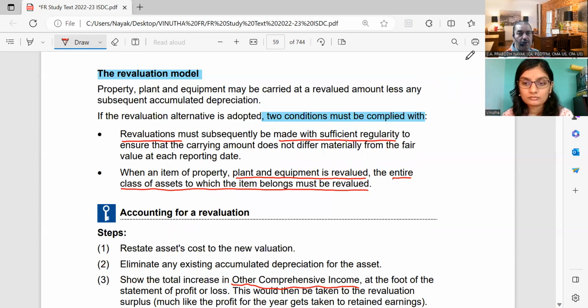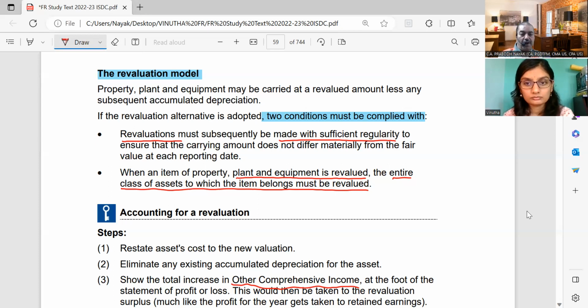So it means that if you are opting for the revaluation model, then on a regular basis, you have to revalue the asset. Now, regular basis means at least once in a year on the reporting date. The reporting date is balance sheet date. So at least once in the year on the balance sheet date, you have to revalue the asset.